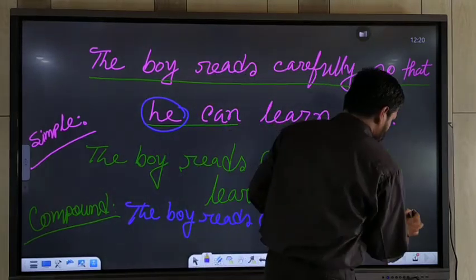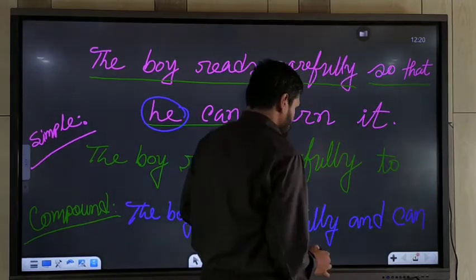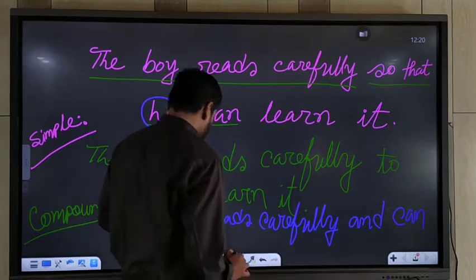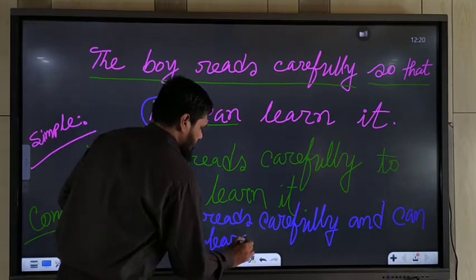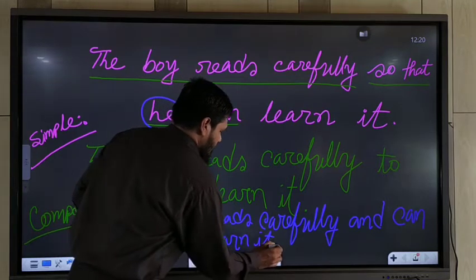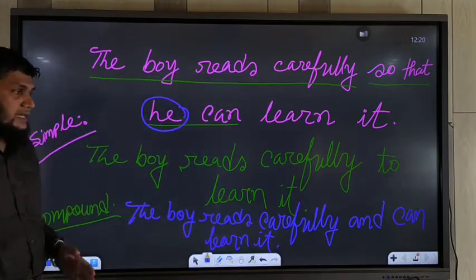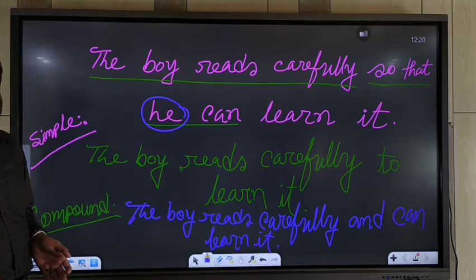So you should use "can", then the main verb, can learn it. Okay, in this way you may easily change them.